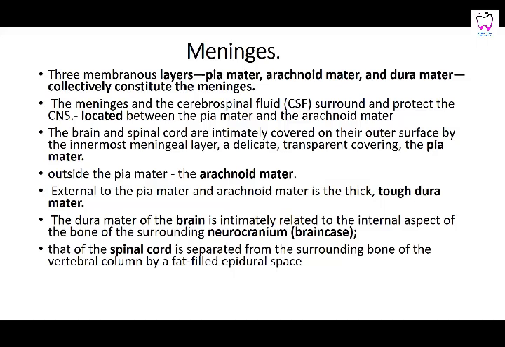So the brain and spinal cord are intimately covered on the outside by, first, the pia mater, then outer to that the arachnoid mater, and the outermost is the tough dura mater. The dura mater of the brain is related to the internal surface of the cranial cavity, or the bone, and the spinal cord is also surrounded by the vertebral column, that is the bony part, and the layers are the same.